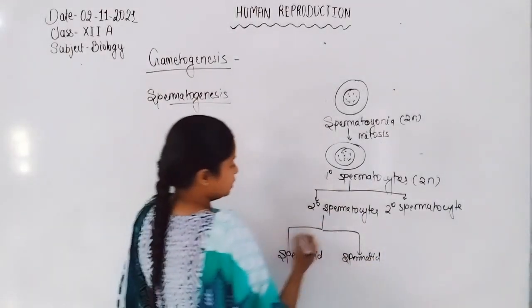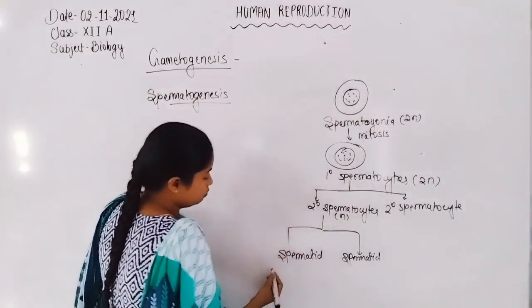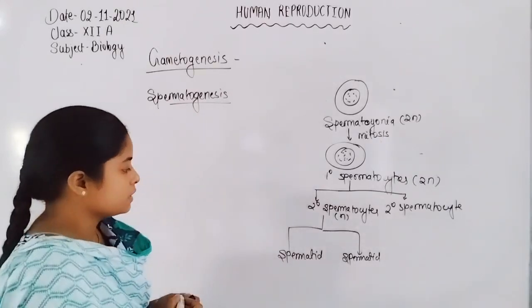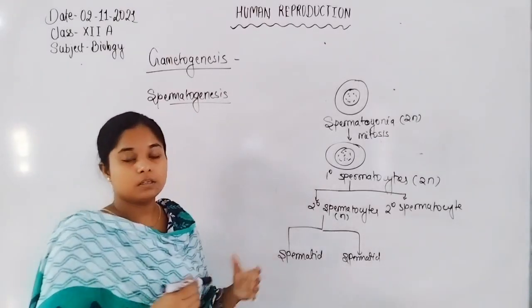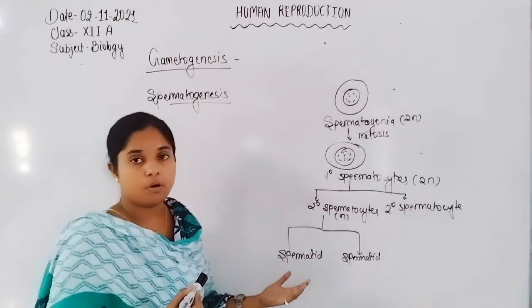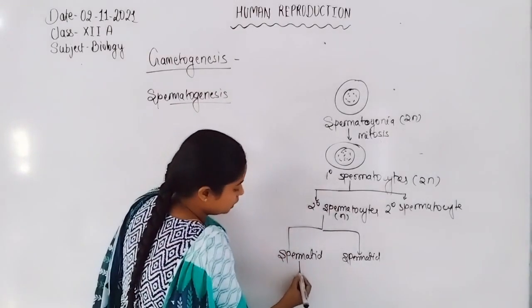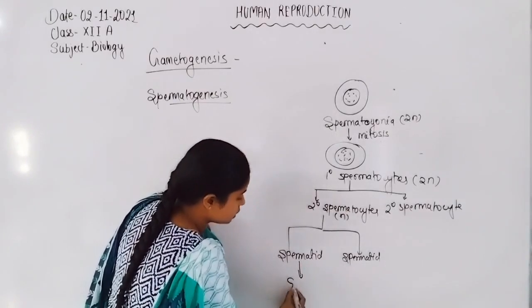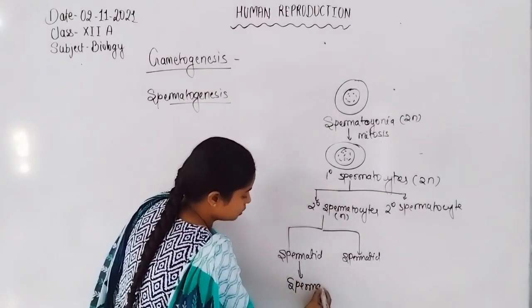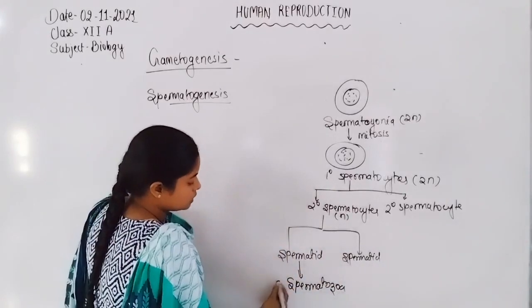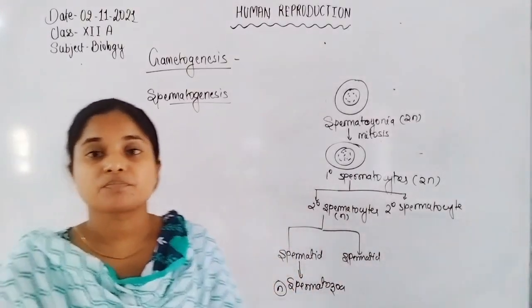The ploidy becomes just half of the previous one. So from the diploid structure, the haploid structure will form after the second meiosis division. Now the differentiation of spermatid takes place into spermatozoa, which are again haploid.